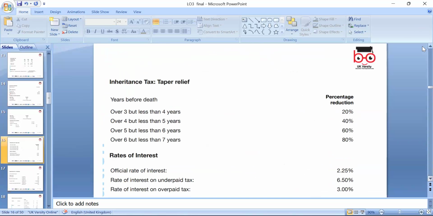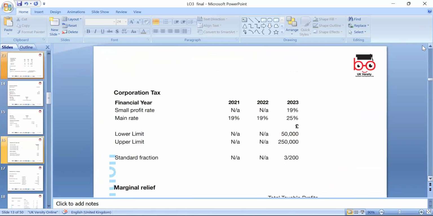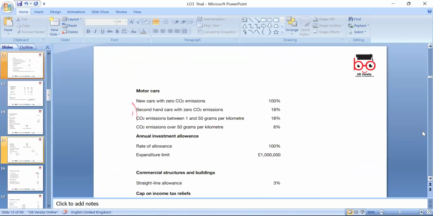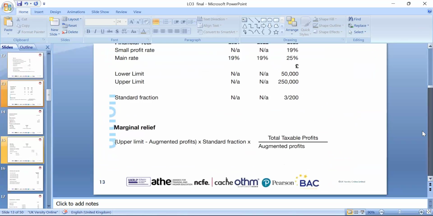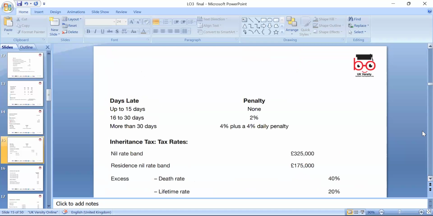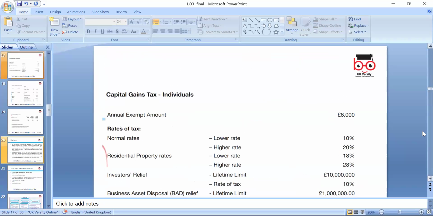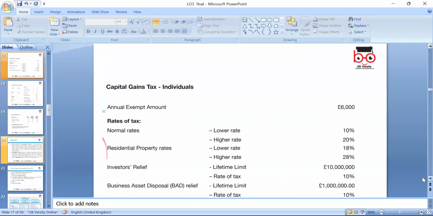So inheritance tax, which is inherently property, and how the property is transferred to a connected person, we'll discuss. We'll look at capital gains tax in a minute. Let's scroll down to show you. Yeah, so these are the rates for 2022-23.